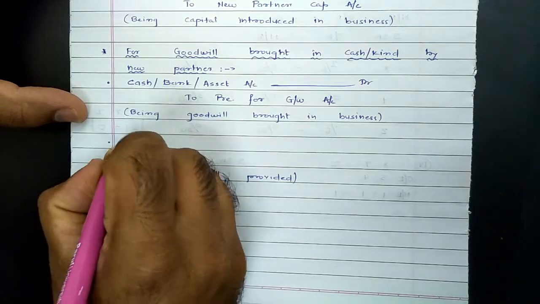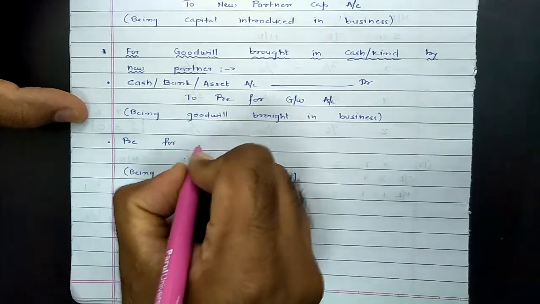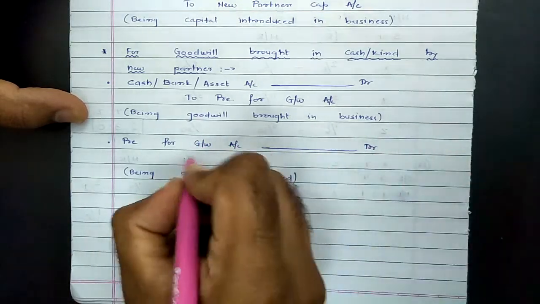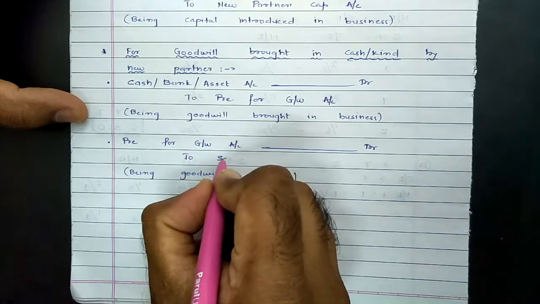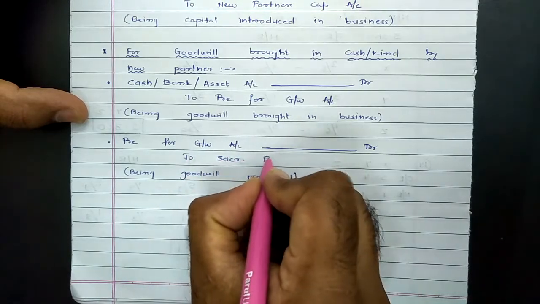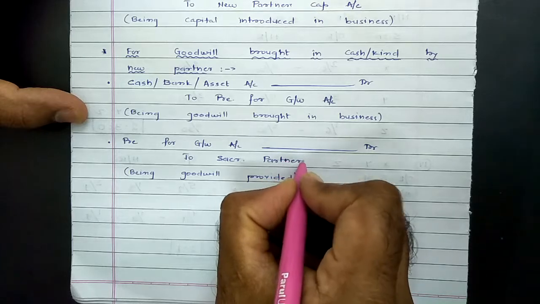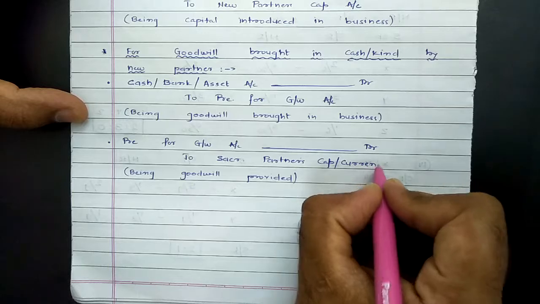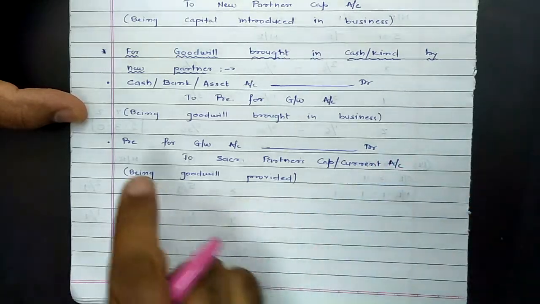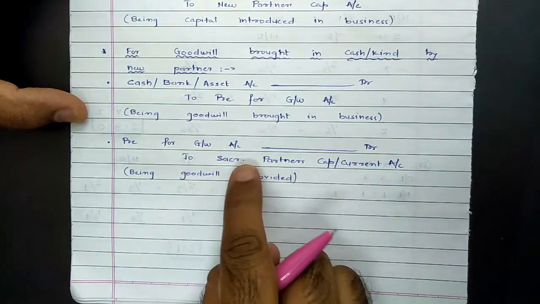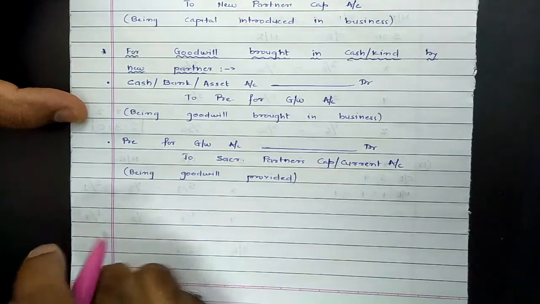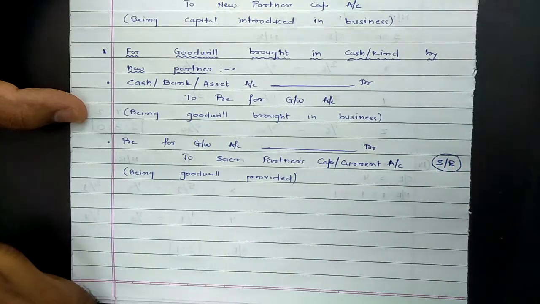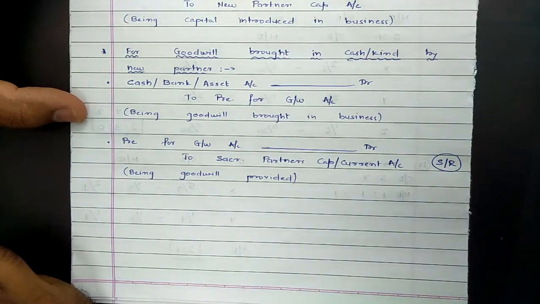For that, the entry would be premium for goodwill or goodwill account debit, and that goodwill will be provided to those partners who are sacrificing. So it will be credited to the sacrificing partners' capital accounts. And if we are dealing with the fixed capital method, we will use the term current account. So the entry will be goodwill or premium for goodwill to the respective sacrificing partners' capital or current accounts, and this amount will be provided to them in their sacrificing ratio, which we have already studied how to calculate.